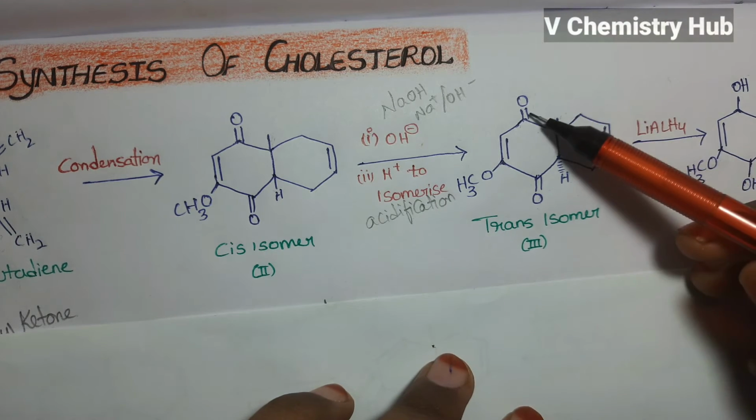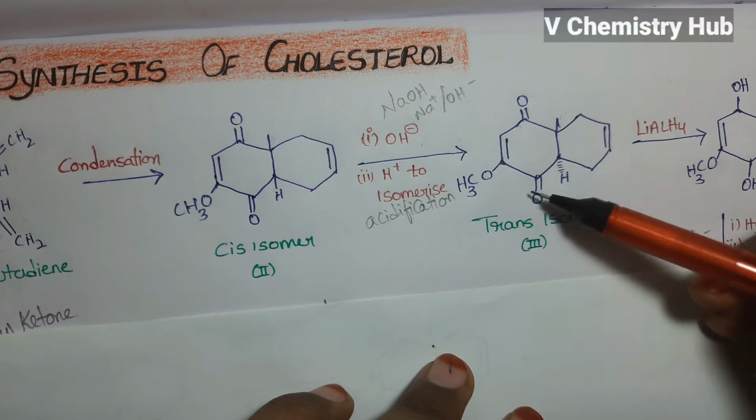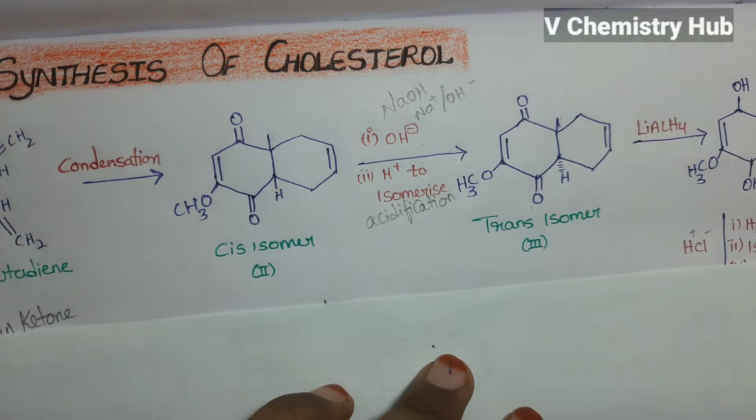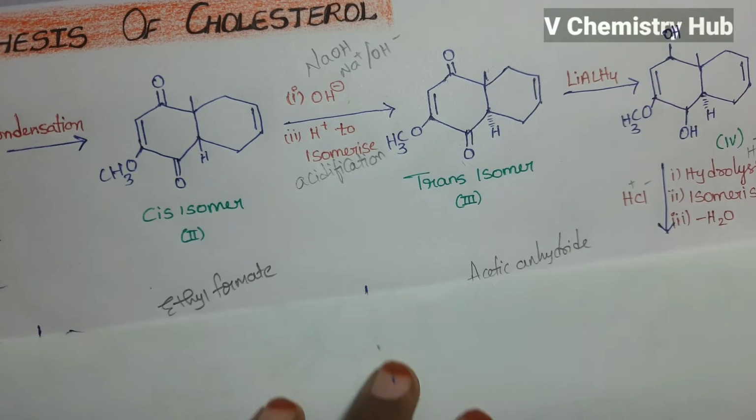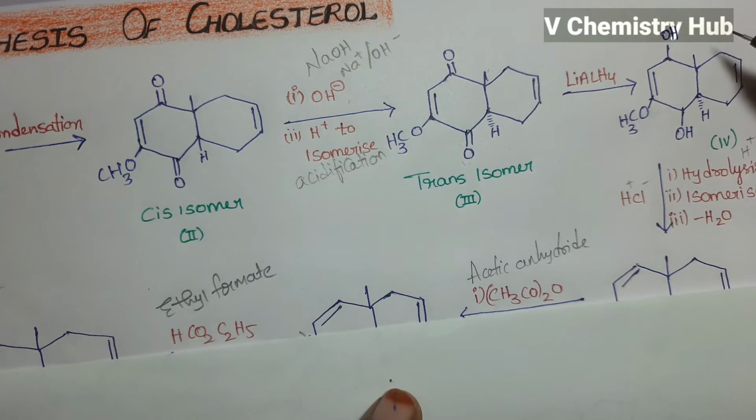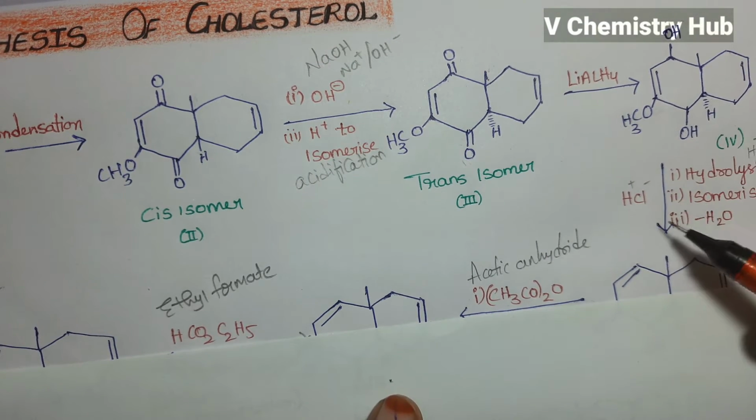Here the double bond C=O, these two double bonds are reduced. Then we will get OH. So this is the compound 4. Later on this compound 4, on treatment with HCl, acidification takes place followed by hydrolysis.